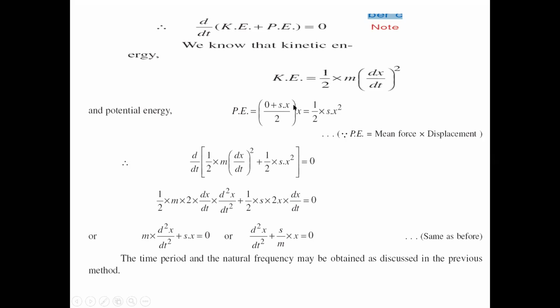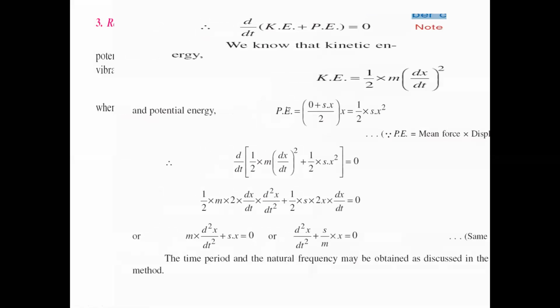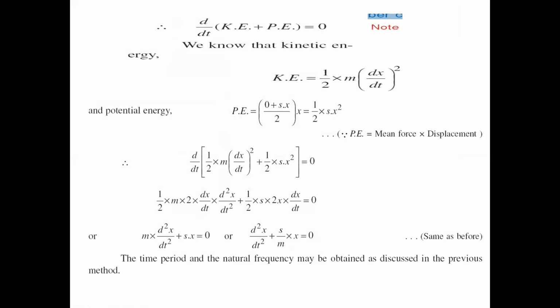Here x is the displacement. Initially the mg value is 0, and later when it carries some weight, by that weight we get the restoring force, our Sx. So 0 plus Sx by 2 into x, which equals half into Sx square. So kinetic energy is there and potential energy is there.